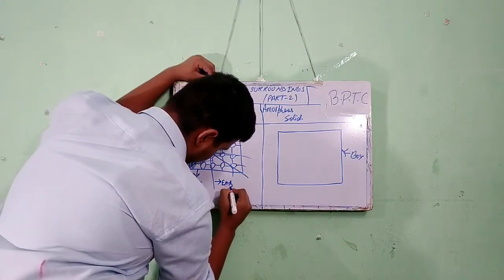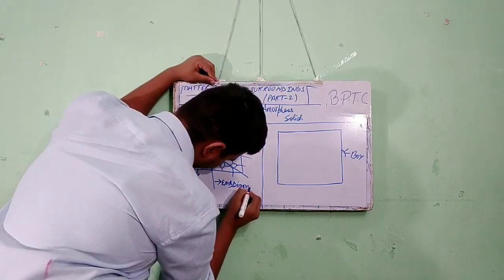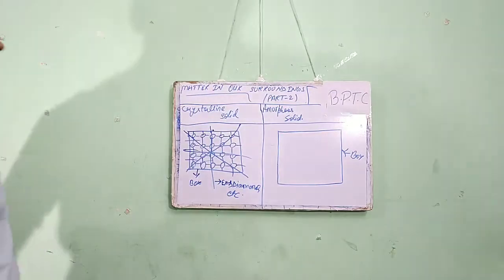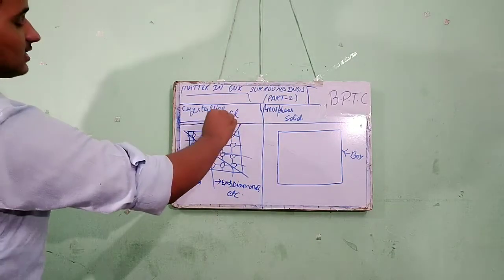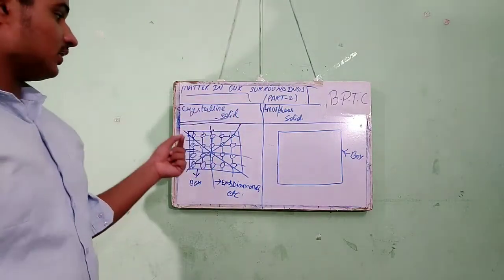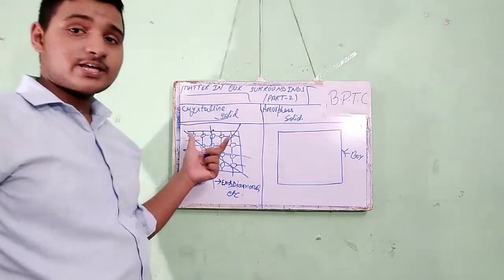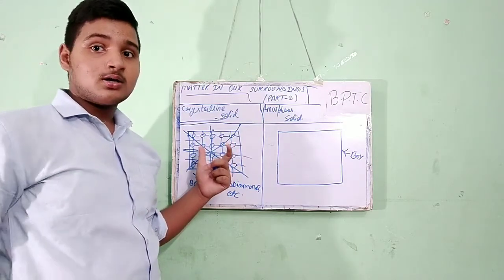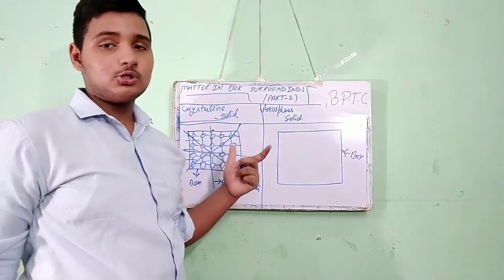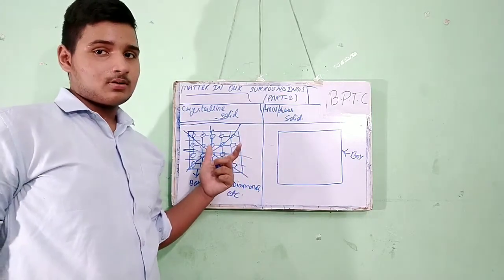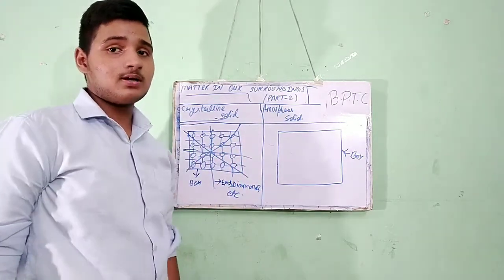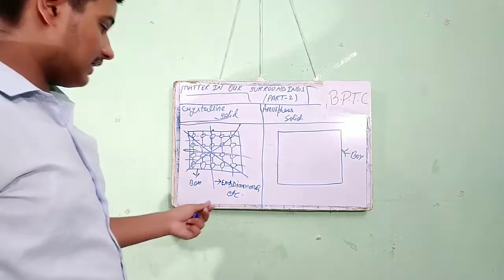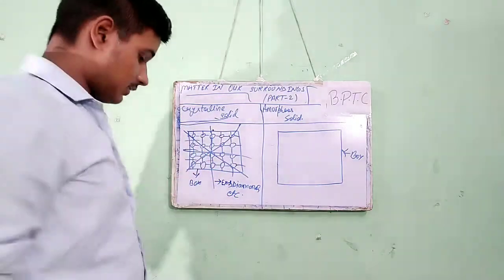I'll also write the example here: diamond, etc. Crystalline solids are those solids in which the arrangement of molecules or atoms is regular, and also we can say they are arranged in a symmetrical manner. Diamond is one of the examples of this crystalline solid.